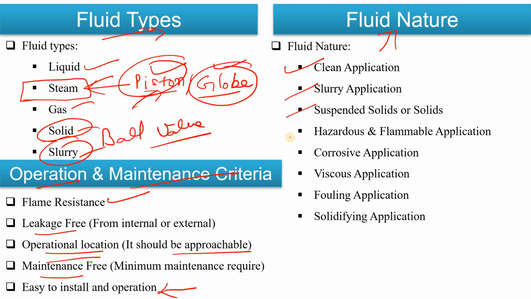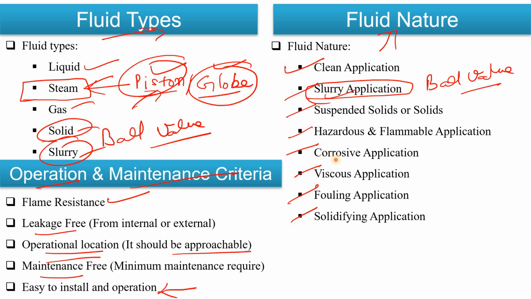Then the fluid nature is very important, like whether you are using clean fluid, slurry, suspended solid, hazardous, corrosive, viscous, or solidifying fluid, that we must consider, and on the basis of that we could go for the valve, right? For example, for slurry application we could go with the ball valve, but it also depends on where we are using that slurry.